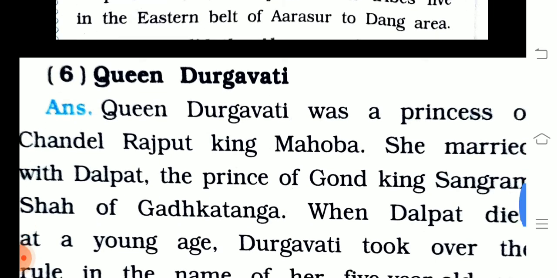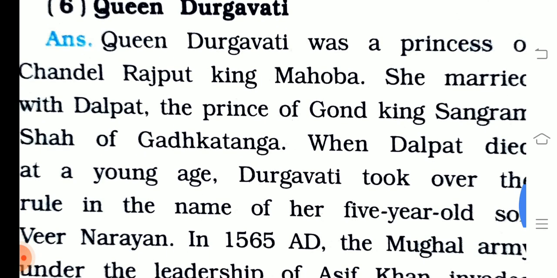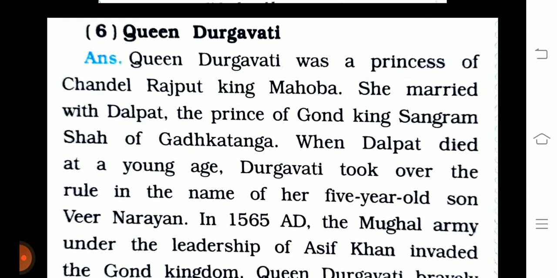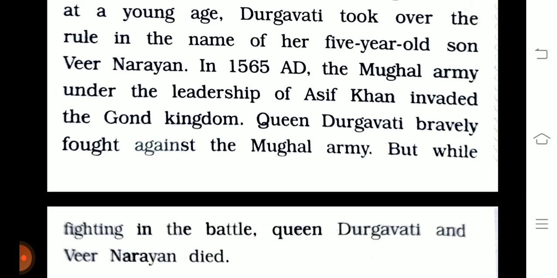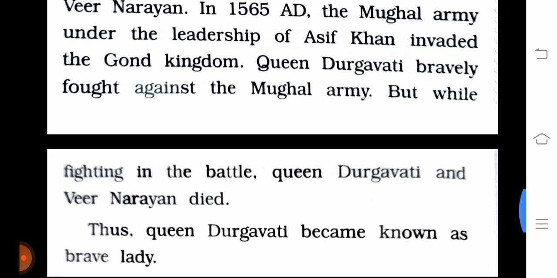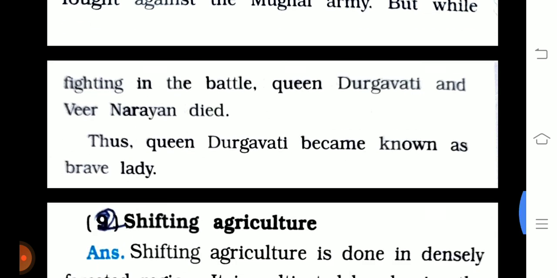Okay, the next one is Queen Durgavati. Queen Durgavati was the princess of Chandel Rajput king of Mahoba. She married Dalpat, the prince of Gond king Sangram Shah of Garha Katanga. When Dalpat died at a young age, Durgavati took over the rule in the name of her 5-year-old son Veer Narayan. In 1565 AD, the Mughal army under the leadership of Asaf Khan invaded the Gond kingdom. Queen Durgavati bravely fought against the Mughal army, but while fighting in the battle, Queen Durgavati and Veer Narayan died. Thus, Queen Durgavati became known as a brave lady.